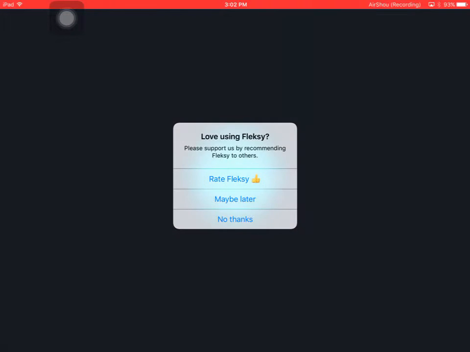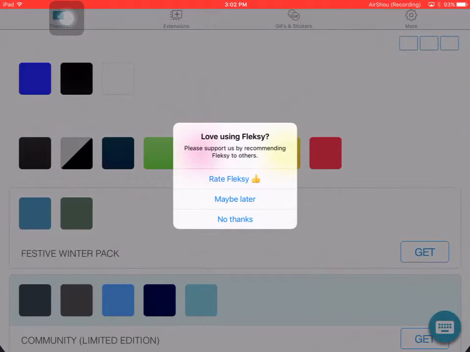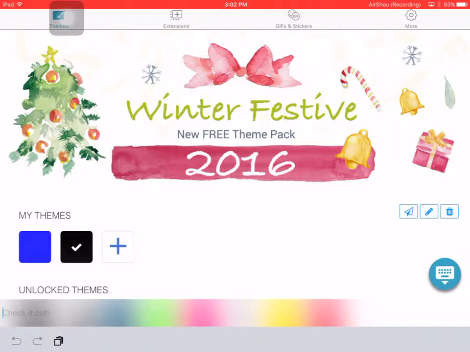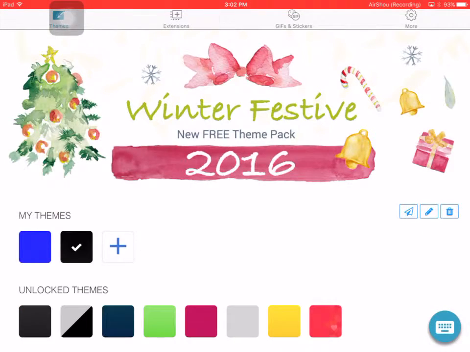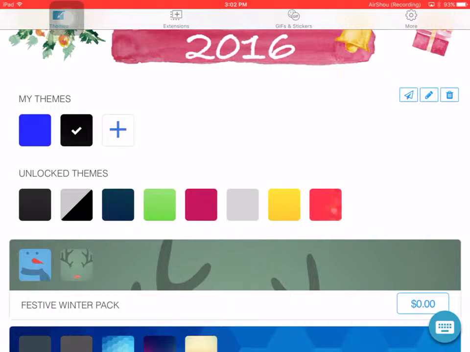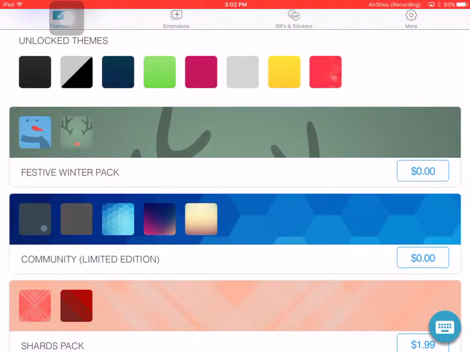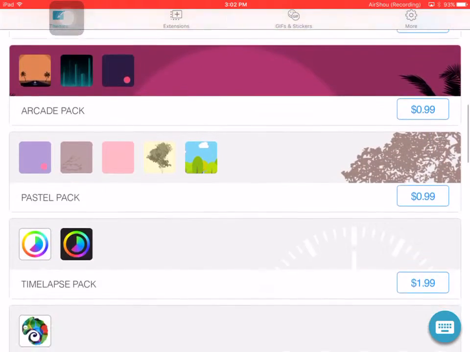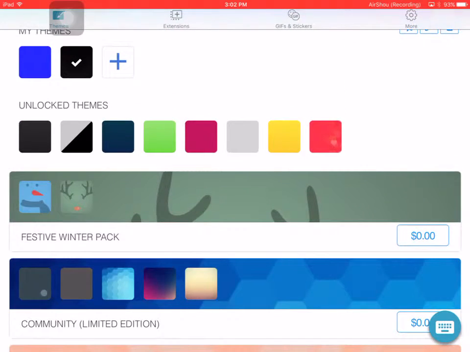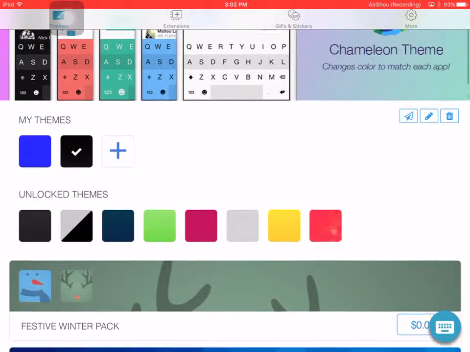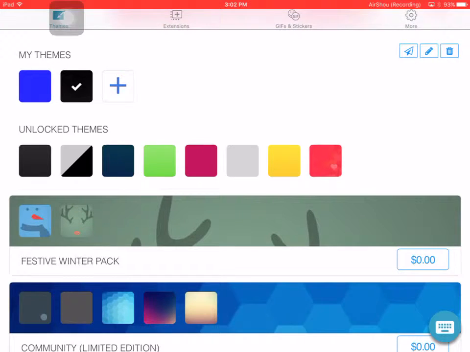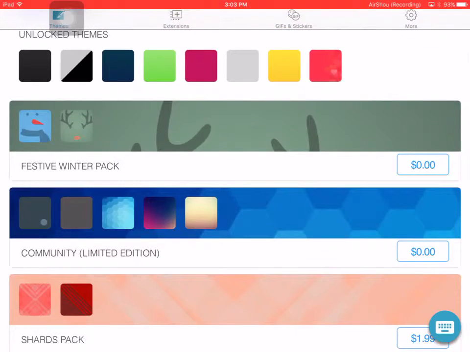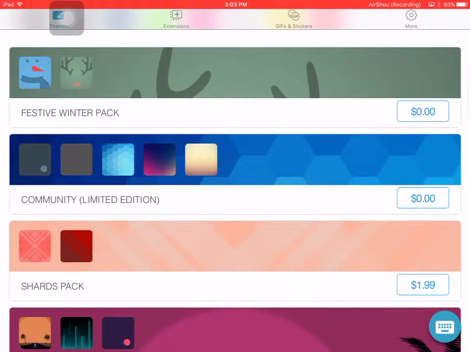So Flexi actually has it where you can custom make your own keyboards right where this plus sign is, or you can buy some, and there are some for free. So these ones right here unlock things right under the custom making ones, and then the two under there, and then these ones.